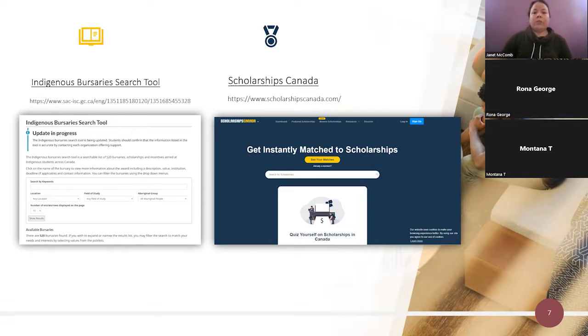You can also go to Scholarships Canada, and with that, you're going to build a profile. When you build a profile in there, you have the option to look across Canada, or you can actually look into your institution. That's another easier way to look into your institution, to see what other bursaries are available to you. And when you sign up with Scholarships Canada, they'll send you updates and notifications on the bursaries pertaining specifically to you and your program. Okay, that's another way to look for scholarships or bursaries.